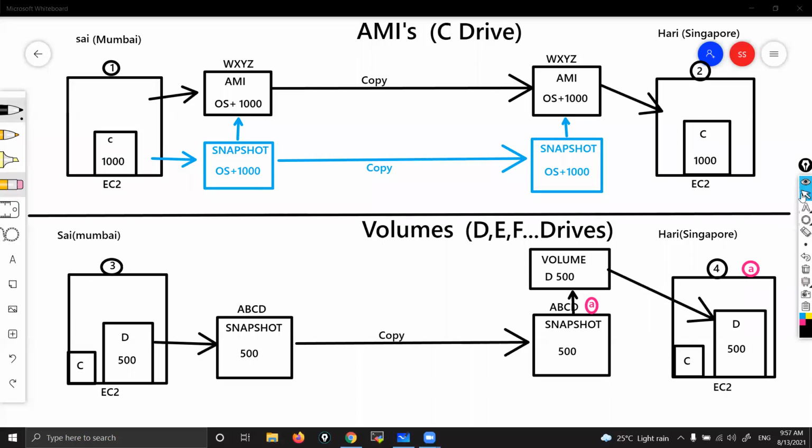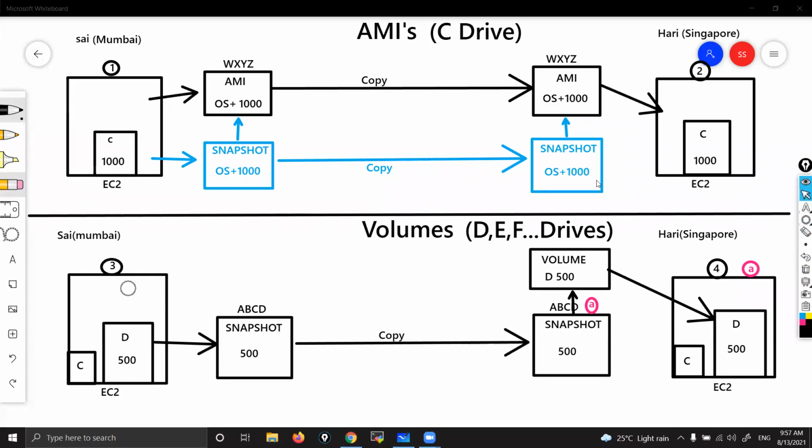Got it? So here we need to do it manually. We need to create a snapshot. We need to copy it. From that snapshot, we need to create a volume. That we need to attach. They are not giving any automation here. That is how they are giving. Okay, so let me show you. Let's do it now.